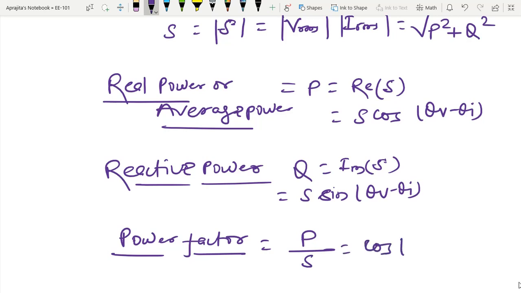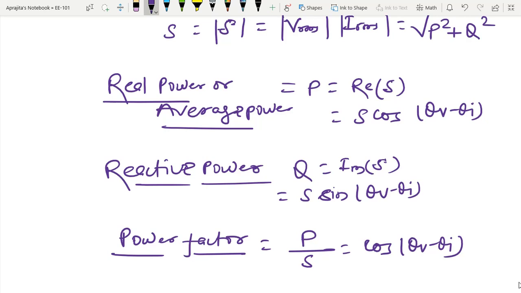So that is cos theta V minus theta I. So you can see that if I know the complex power, then I am able to extract all the relevant power information in a given load. Due to that reason,